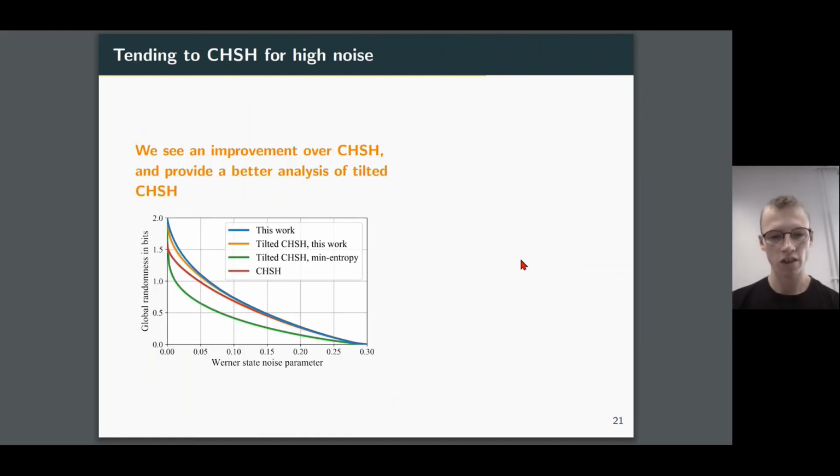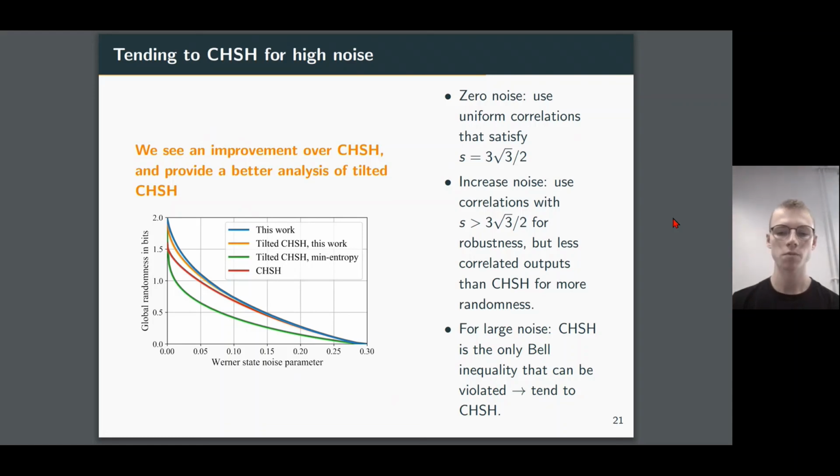So before I mentioned that we will always do just as well as CHSH. Eventually you can see that all these curves tend towards the CHSH curve for high levels of noise. And we can understand why this is quite intuitively. As we move to very large amounts of noise, it turns out that the only Bell inequalities that we can still violate are the facet Bell inequalities of the local polytope.